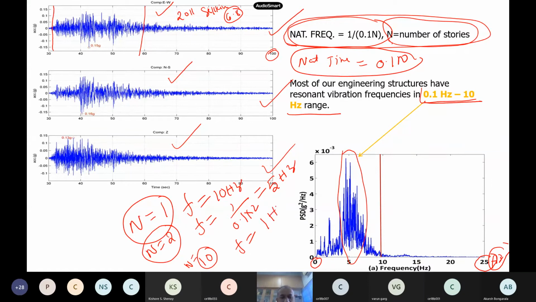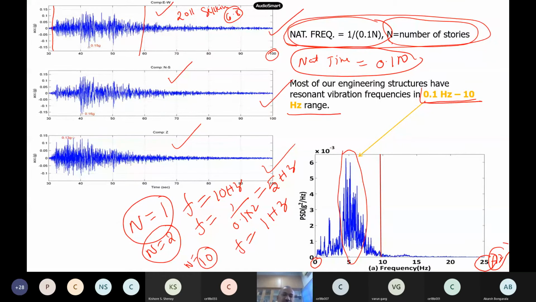1 hertz actually. You followed, right? So you can use this formula for buildings, the approximate formula. Suppose I have a bridge, or any type of civil structure, a bridge's natural frequency also will be around 0.1 or 0.5 hertz or 0.6 hertz depending on the span itself.